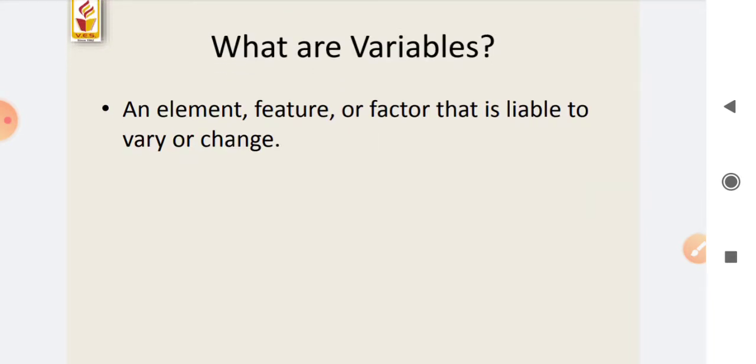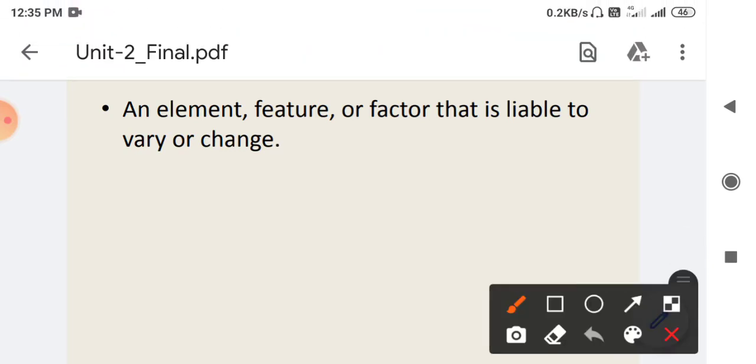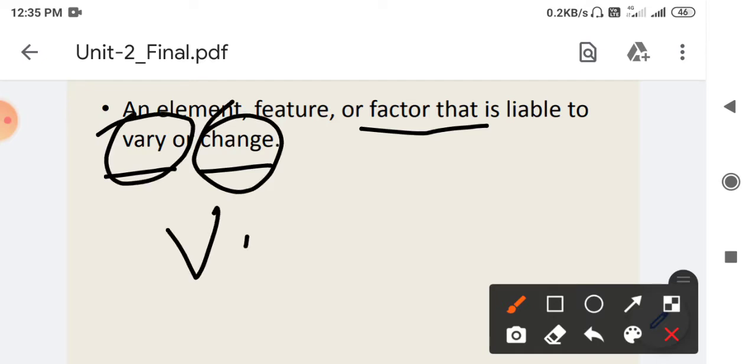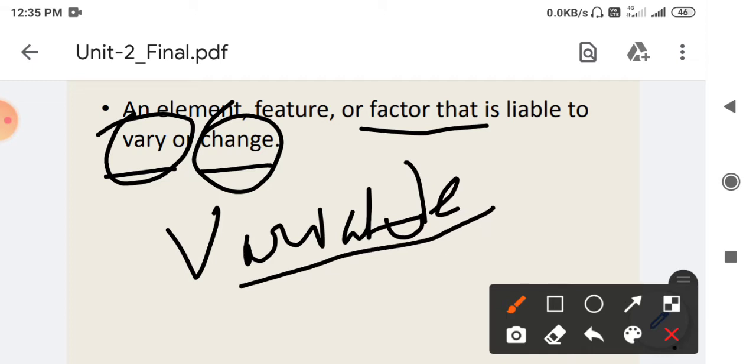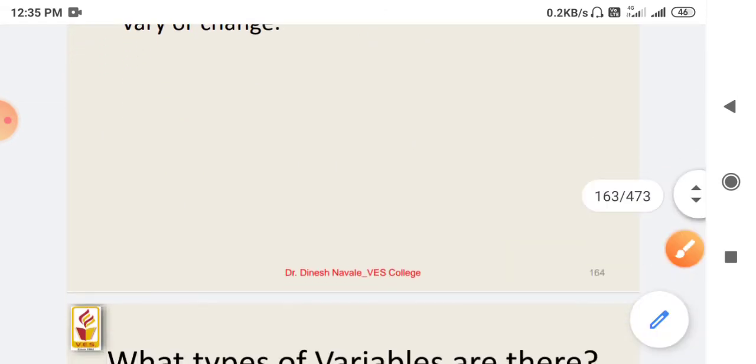So one question that arises: what are variables? Variables are things that change or vary. Any element, feature, or factor that is liable to vary or change is nothing but a variable. A variable is the thing that changes during the experiment.